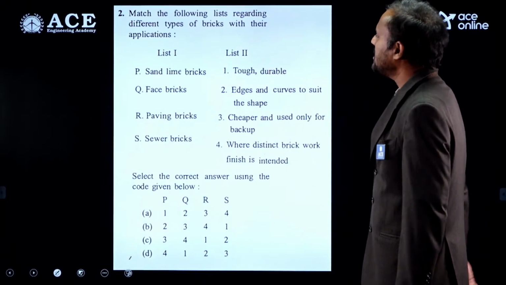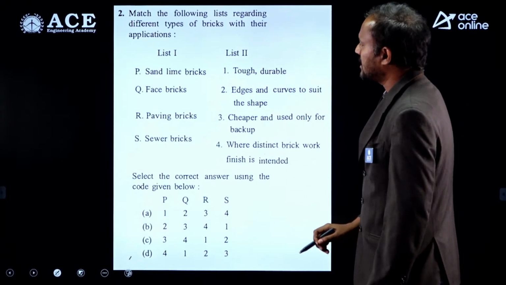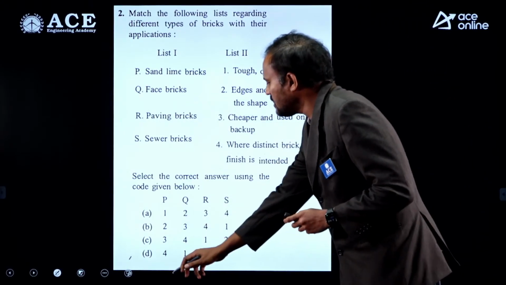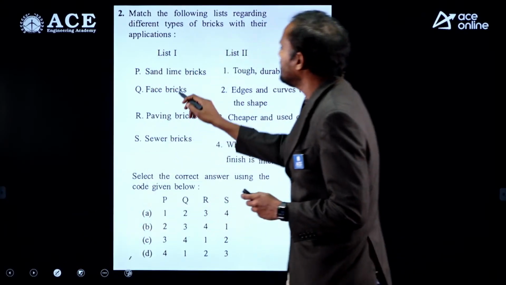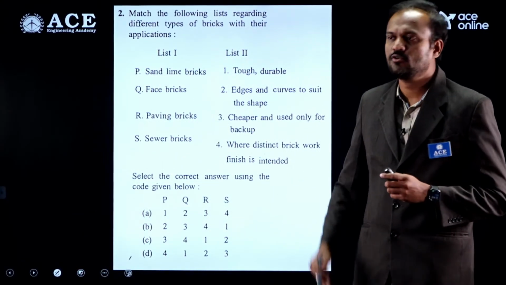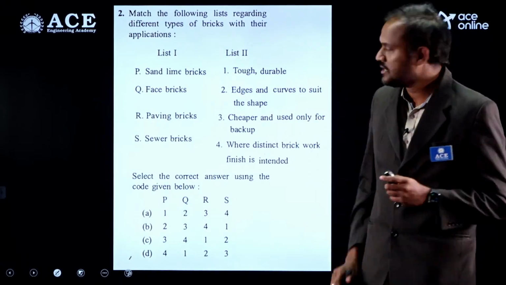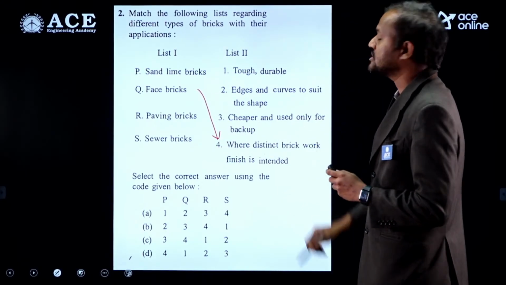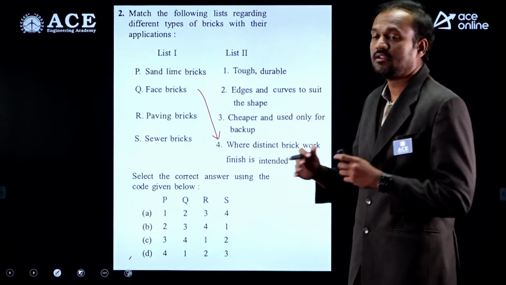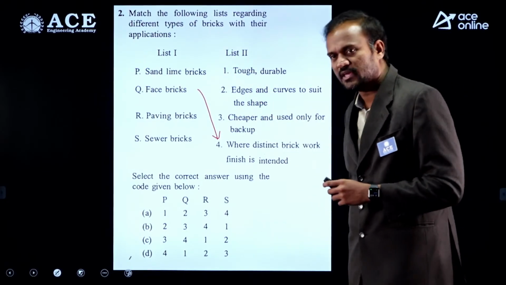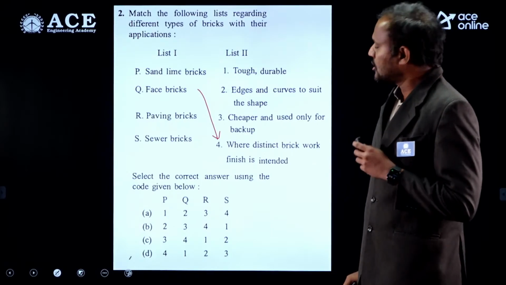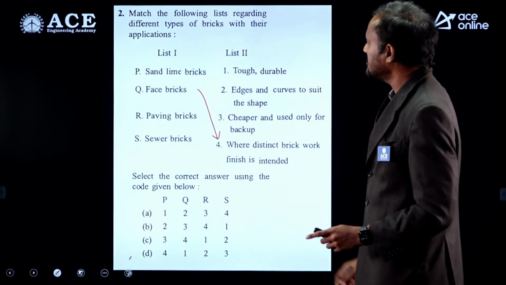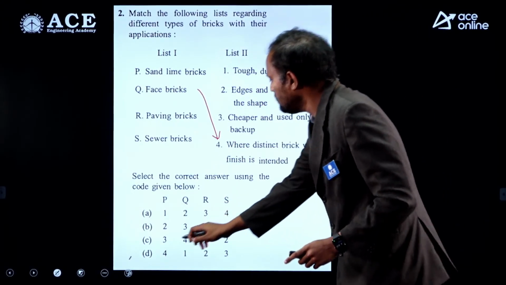Here a very easy option you can identify is face bricks. Face bricks are used for elevation, for good appearance. They are generally used where a distinct brick finish is required. So wherever good finish is required, you go for face bricks. Just from this you can select the correct answer, that is Q is option 4.